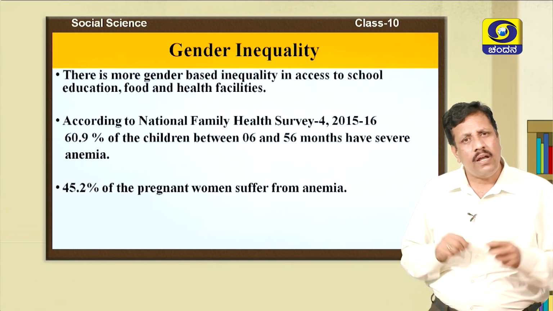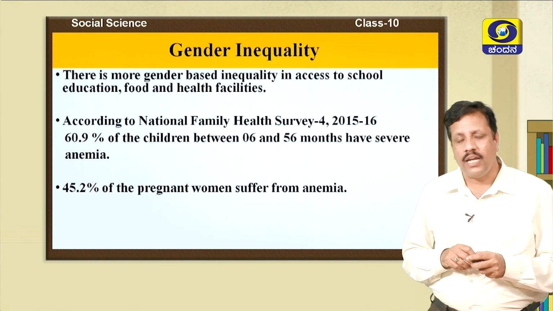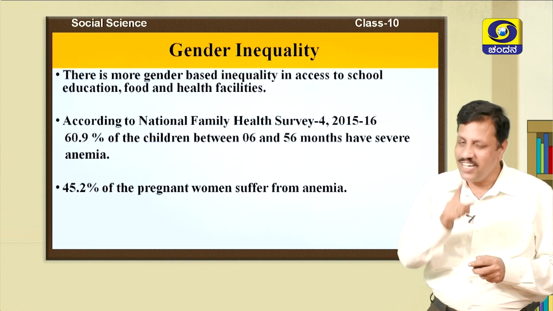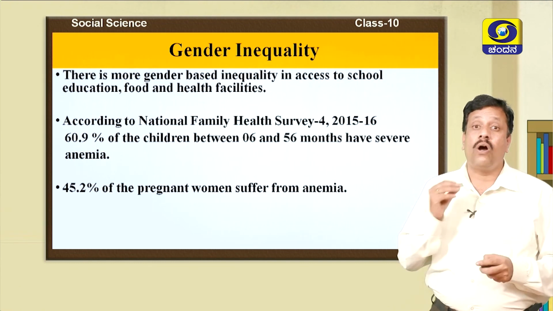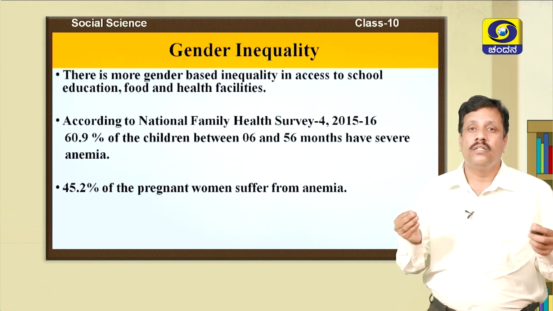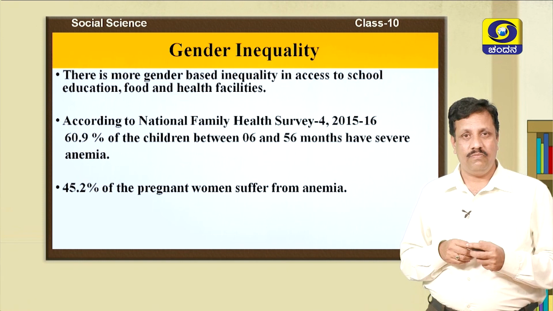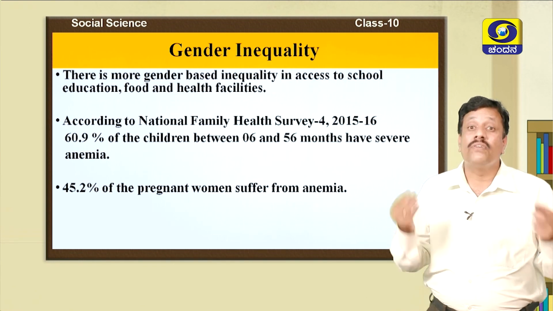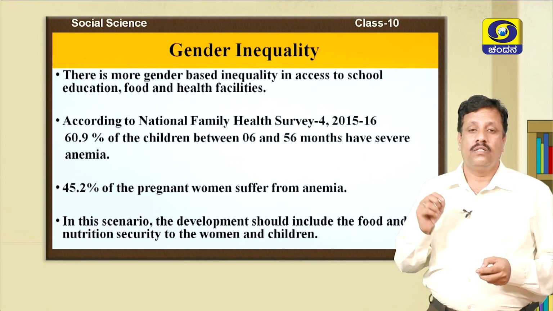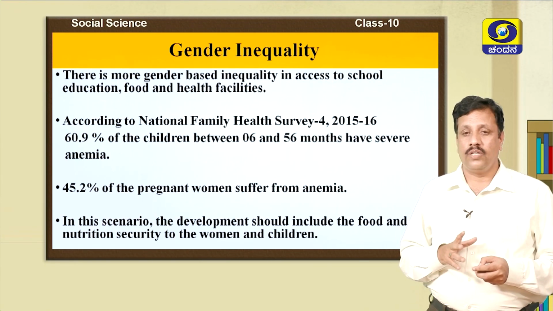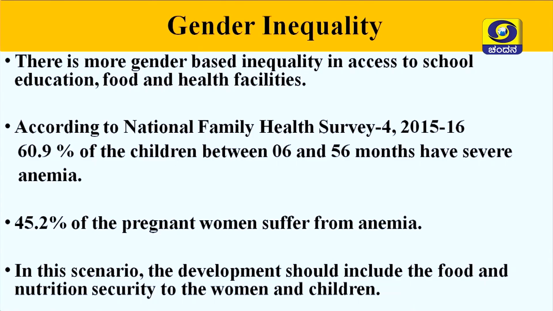Why are these people suffering from anemia? Can any one of you answer? Yes, children, you are right. They are suffering from anemia because they are not able to get nutritious food and health facilities. So, it is the duty of the government to look after this and ensure that food and health security are given to women and children.